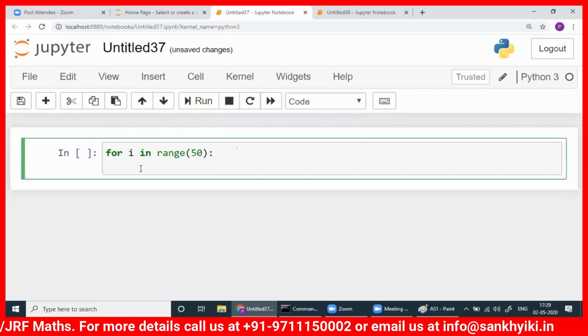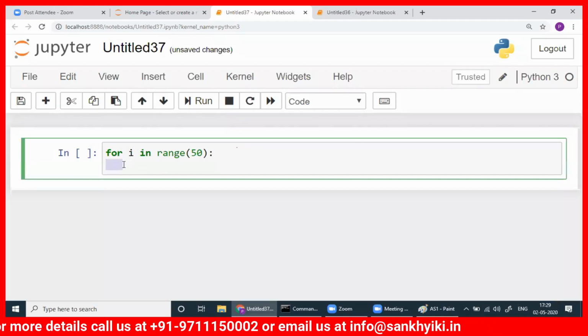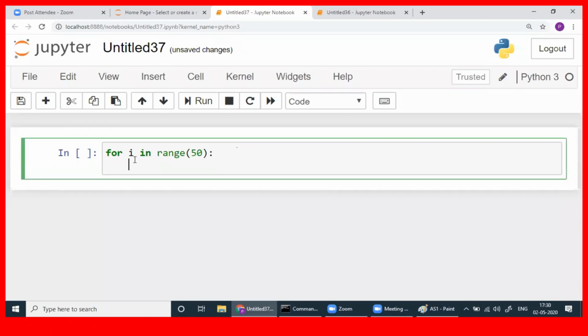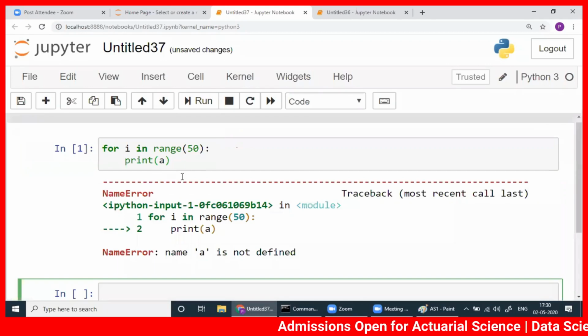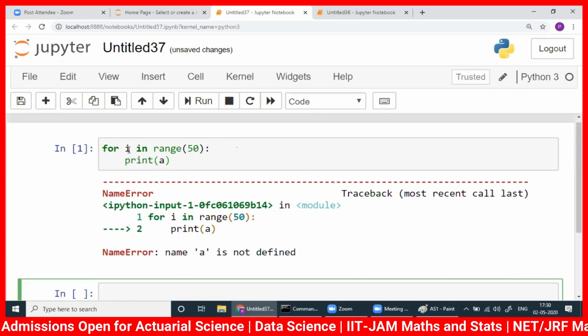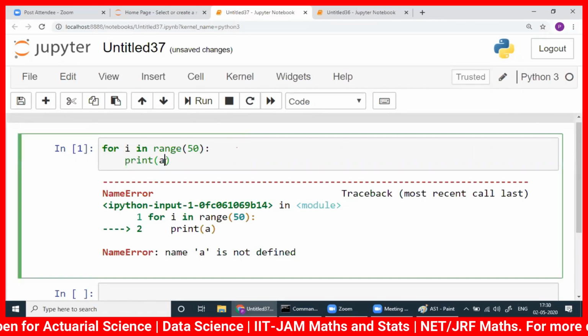See, there is a space here. This is one tab, normally, or maybe 4 spaces you can keep. You can keep 2 spaces also. Then you can write something here. Suppose print i. It didn't work. There is a reason why it didn't work, we'll go to that. But for i in range 50, print i, you have to write this way.